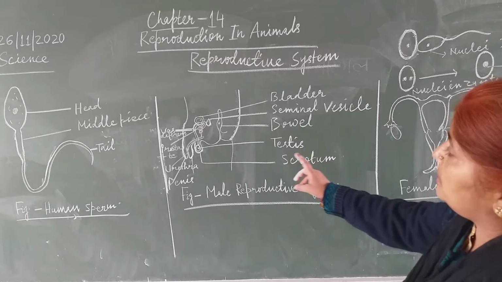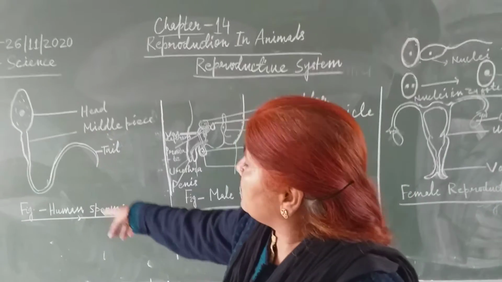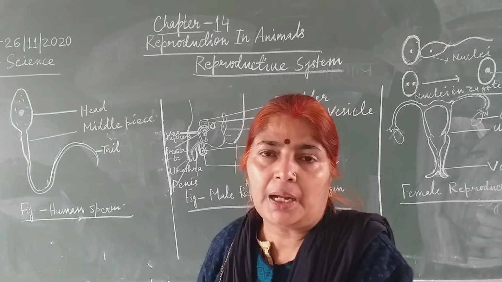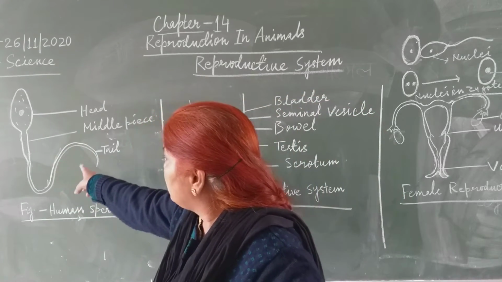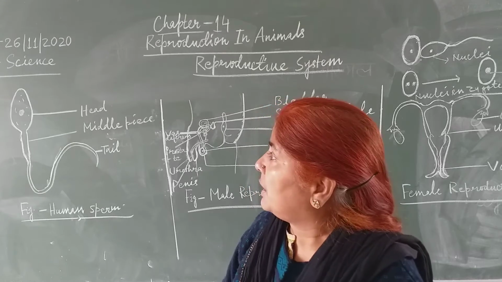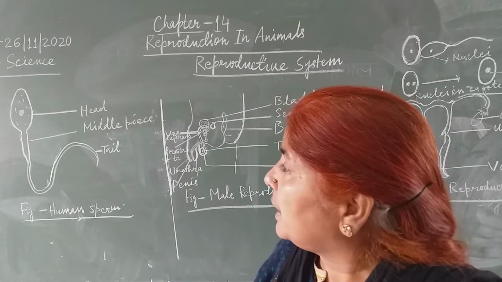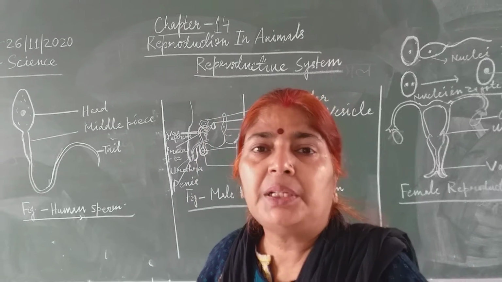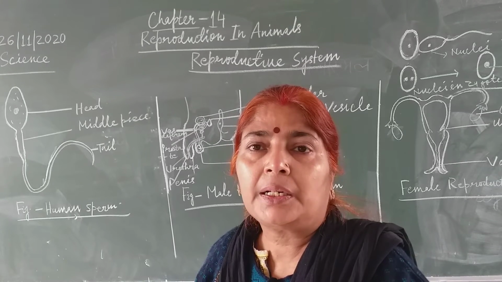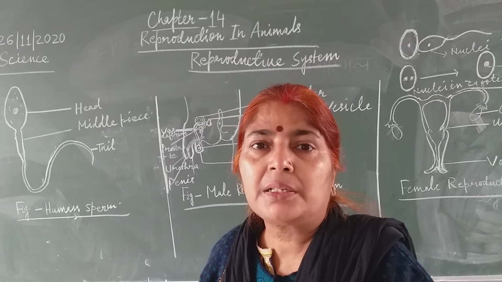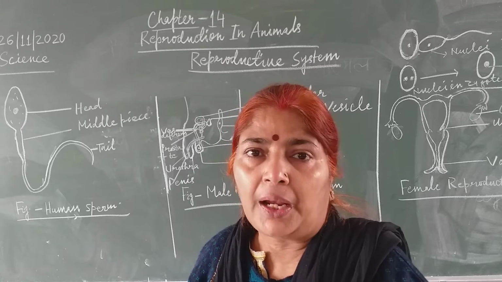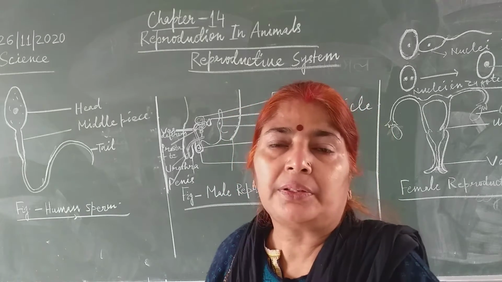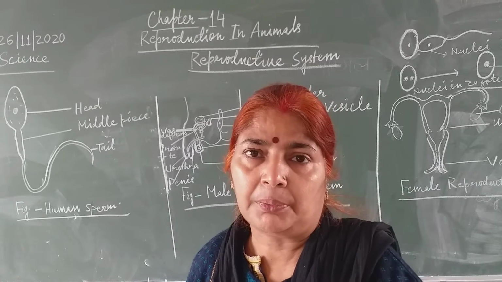Now, this sperm has three parts. Sperm is a male gamete. It has three parts: head, middle piece and tail. In the anterior part of the head, some enzymes are there that help in the penetration of the sperm into the ovum. Okay, children? And the tail helps in the movement of the sperm.